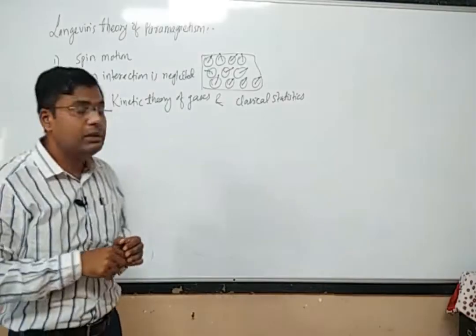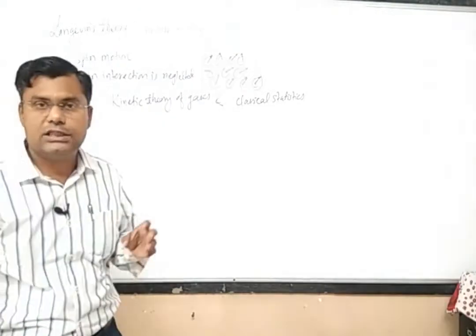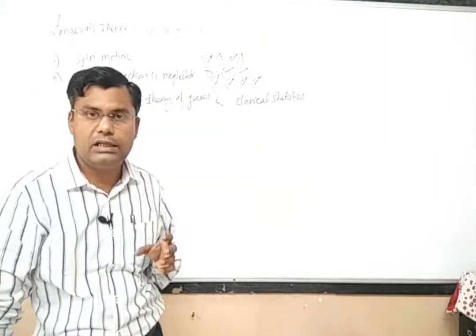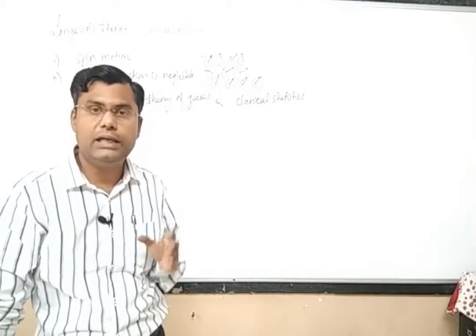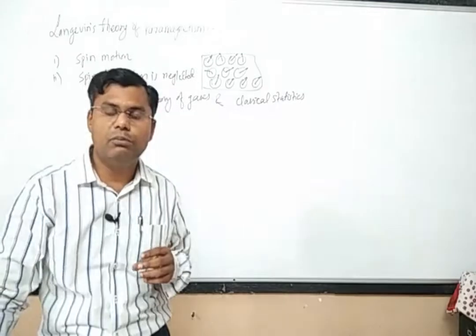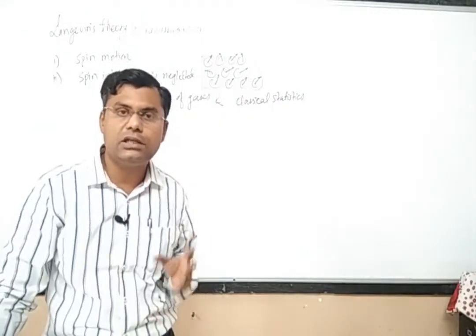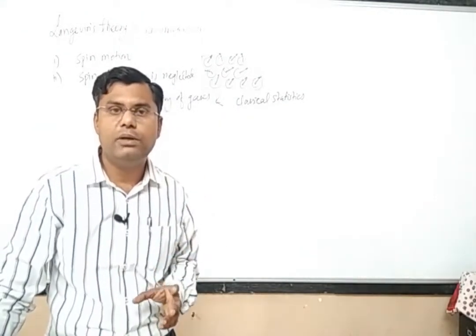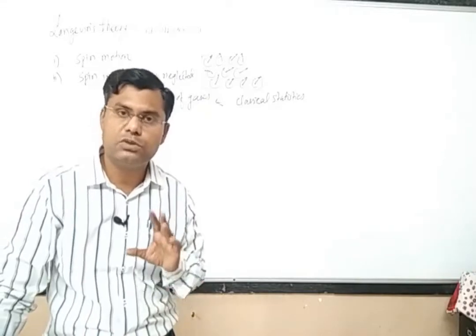Again, what we have to keep in mind is that our paramagnetic gas consists of permanent atomic dipole moments, but at room temperature these atomic dipole moments are oriented in random directions, so the net magnetic dipole moment of the substance is equal to 0.